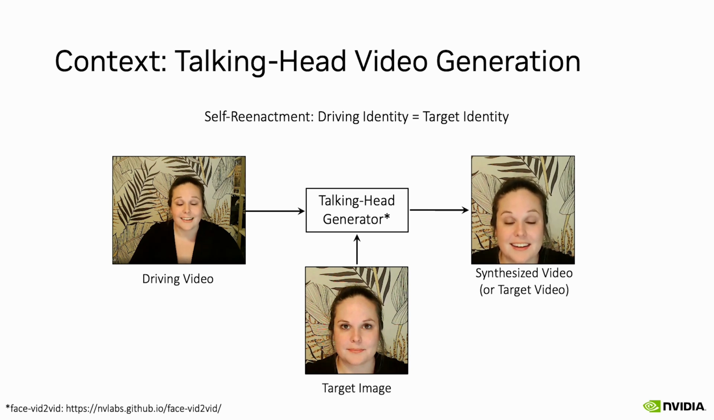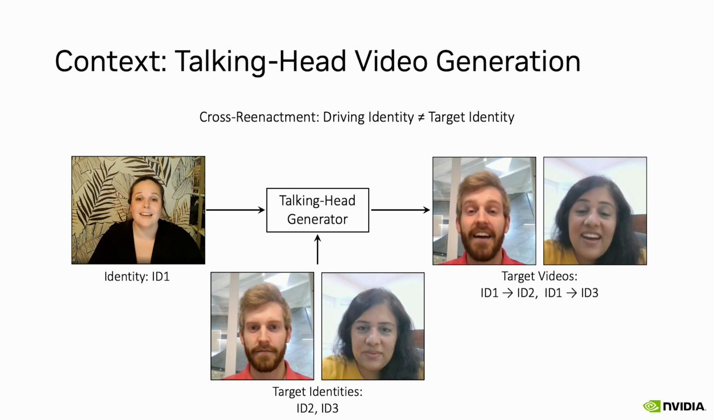A talking head generator can synthesize a video using only a picture of the person's face and the expressions from their driving video. We call this a self-reenacted video when the person in the driving video matches the one in the target image. This approach can be used for video conferencing over a low bandwidth channel. However, without proper safety mechanisms, this technology could be misused. For instance, here we show a case of cross-reenactment where Identity 1 may be impersonating Identity 2 or Identity 3 without their authorization. We want to detect such cases of potential misuse.